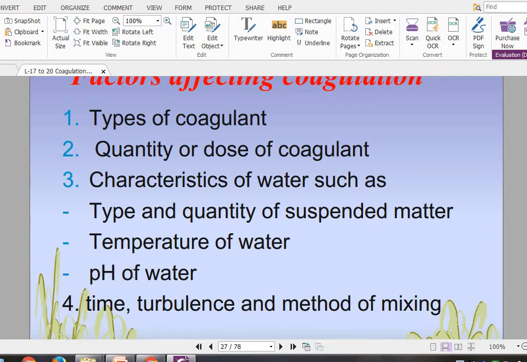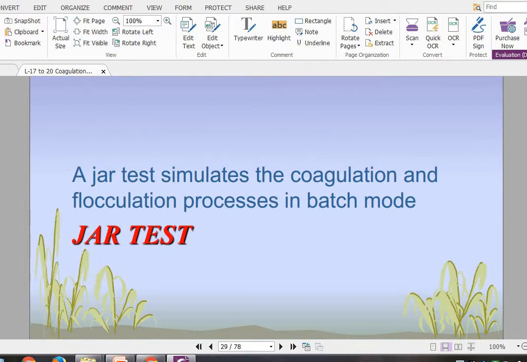And secondly, what is the pH of the water, whether it is acidic or basic in nature. And lastly, the time, mixing and turbulence created for proper mixing, to create a homogeneous blend of coagulant and water. So these are the four points which affect the process of coagulation.